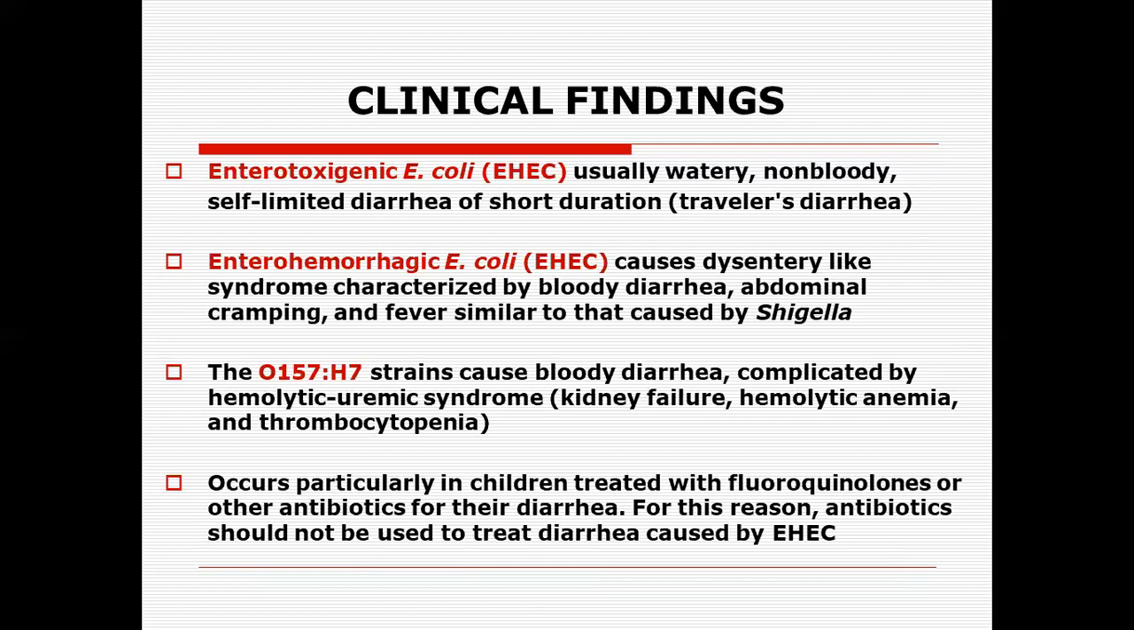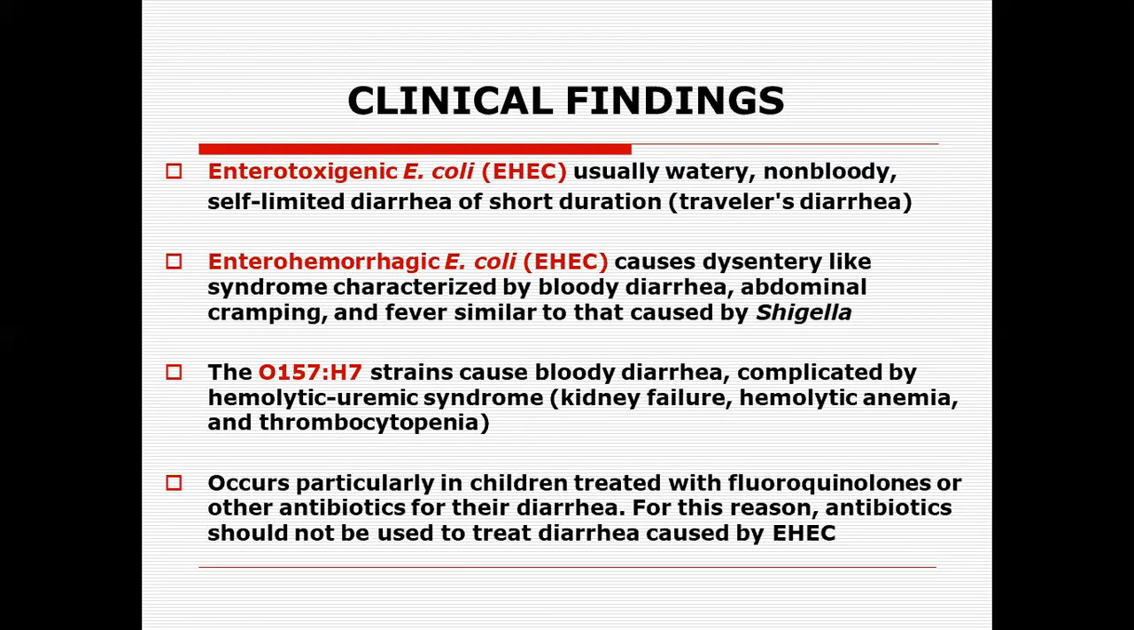So we have two strains of Escherichia coli, enterohemorrhagic Escherichia coli and the O157:H7 that causes bloody diarrhea. And this O157:H7 infection is complicated by the hemolytic uremic syndrome. In this, there is kidney failure, hemolytic anemia, and thrombocytopenia.